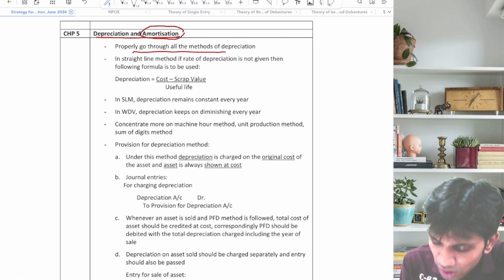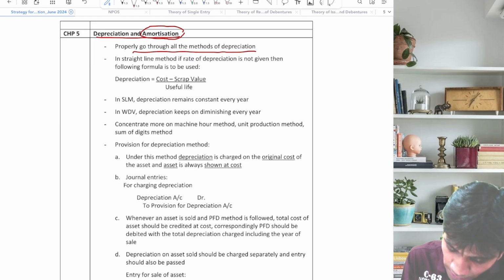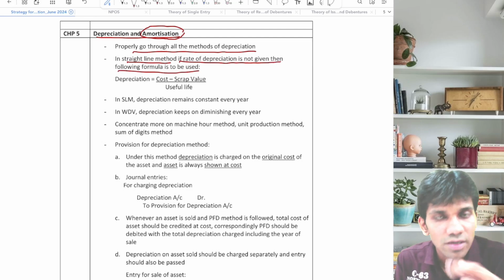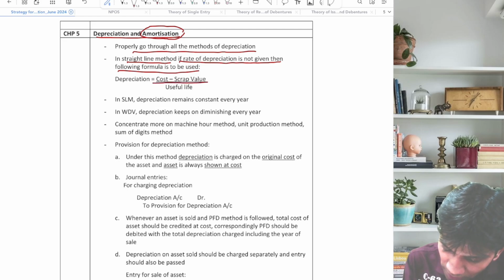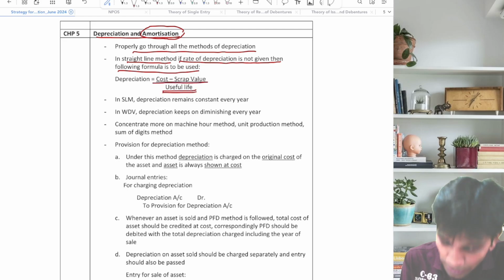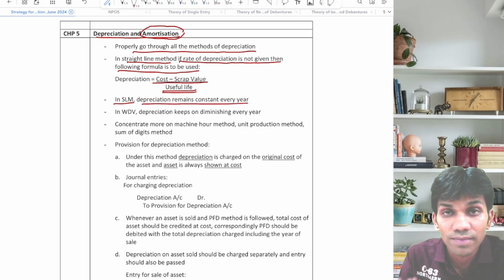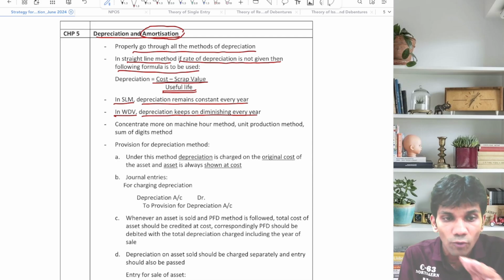प्रॉपरली गो थ्रू ऑल द मेथड्स ऑफ डेप्रिसिएशन. ये तो सर सब बोलते हैं, लेकिन आप सिर्फ एक बार गो थ्रू कीजिए. In straight line method, if rate of depreciation is not given, then the following formula is to be used: cost minus scrap divided by useful life. In SLM, depreciation remains constant every year. In WDV, depreciation keeps on diminishing every year. हर साल depreciation keeps on falling.